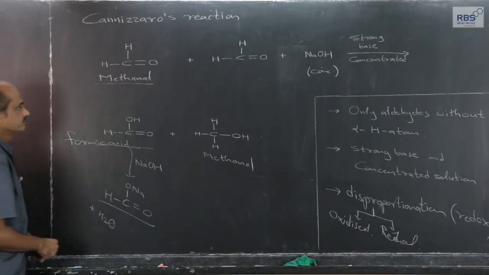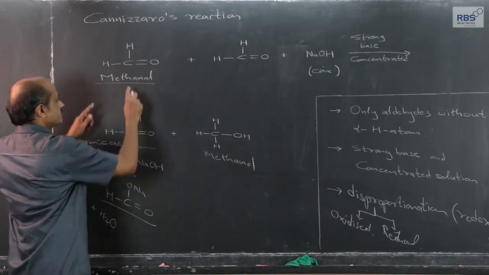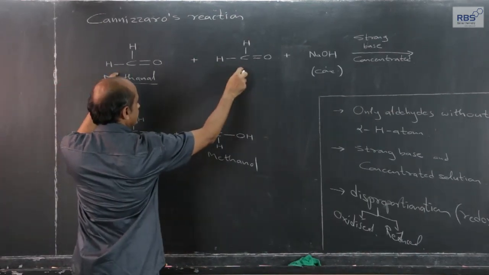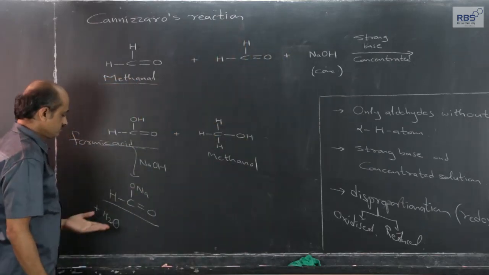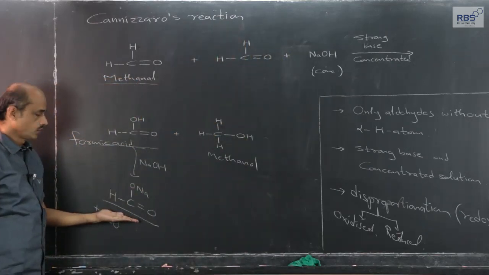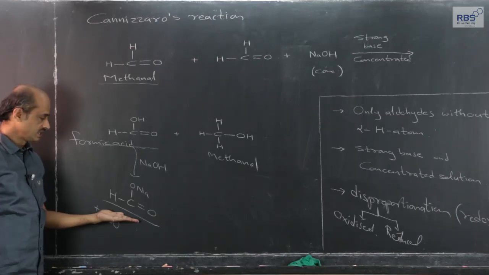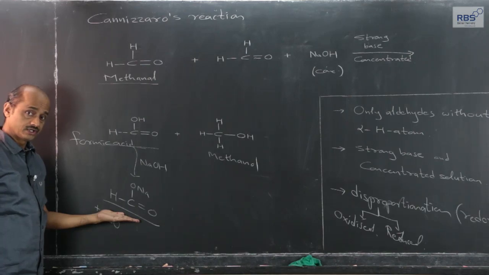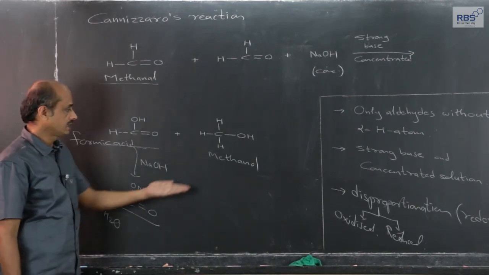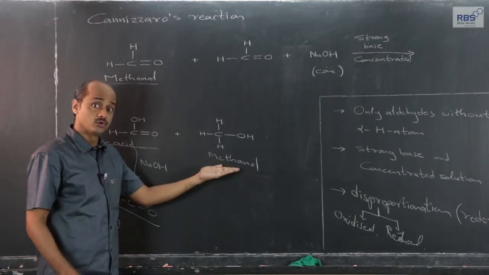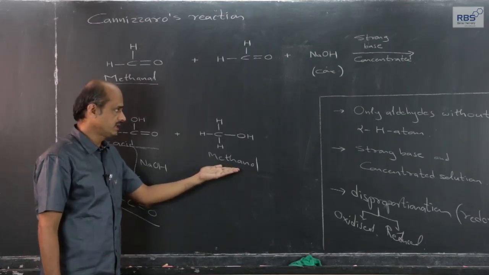So ultimately, two aldehyde molecules without alpha hydrogen atom in presence of concentrated strong base: one gets oxidized, and the acid immediately gets neutralized, giving the corresponding carboxylic acid salt, and the other gets reduced to a primary alcohol. That should be kept in mind.